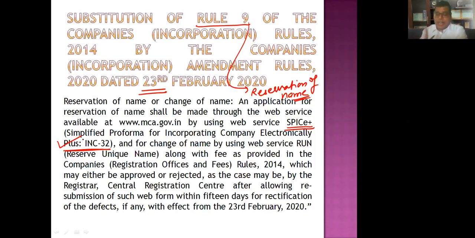But RUN is still there. I said the RUN utility is still there. RUN will now be used only for the application for reservation of name in case of an existing company which wants to change its name. So make sure RUN is there, but now application for name will be filed through the RUN utility only in case of change of name by an existing company. But for the purpose of incorporation, now RUN is not there.